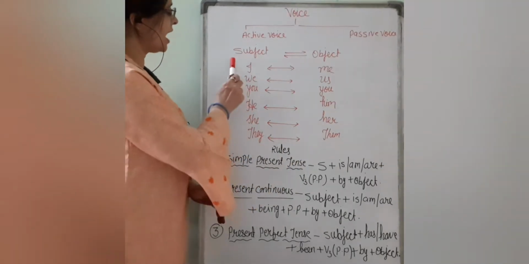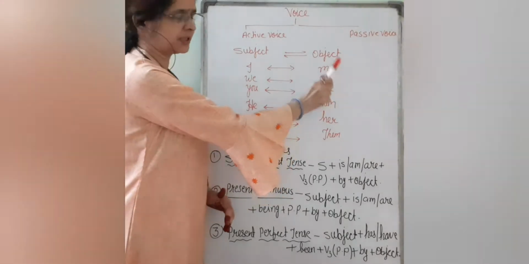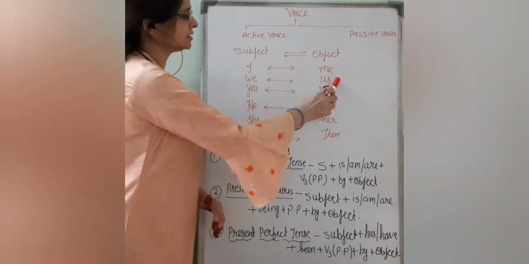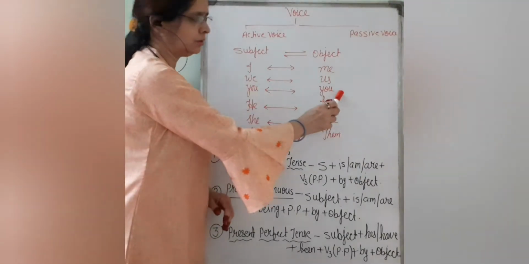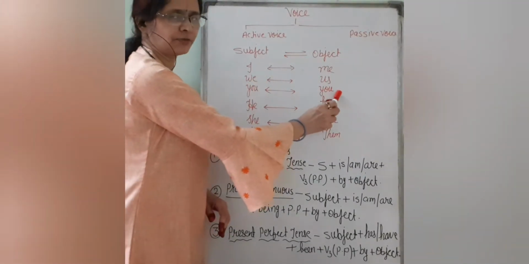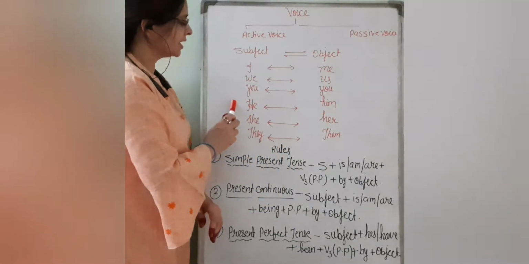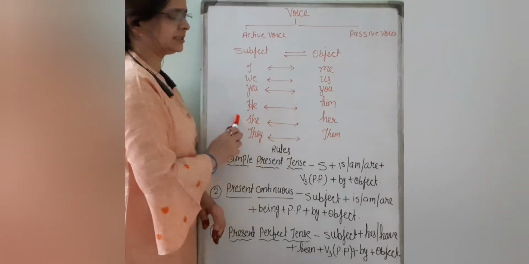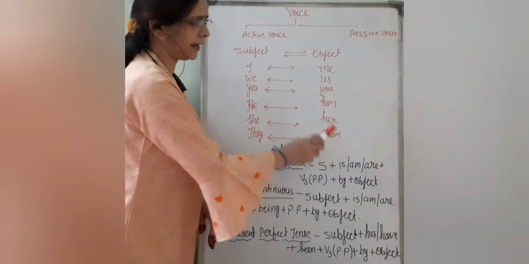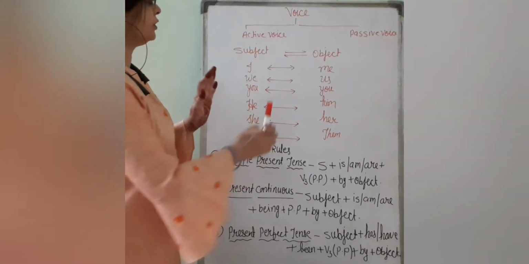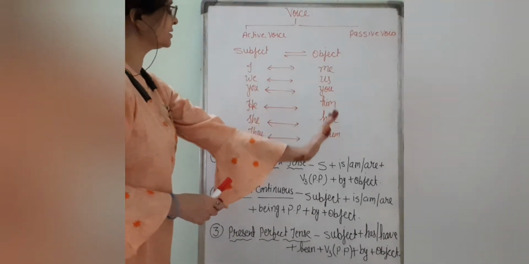So first person, I and we. I changes into me at the object place, we changes into us at the object place, and you remains you. You is subject and the same object will be you. Here, third person he, she, singular: he changes into him, she changes into her, and the third person plural, they, changes into them.